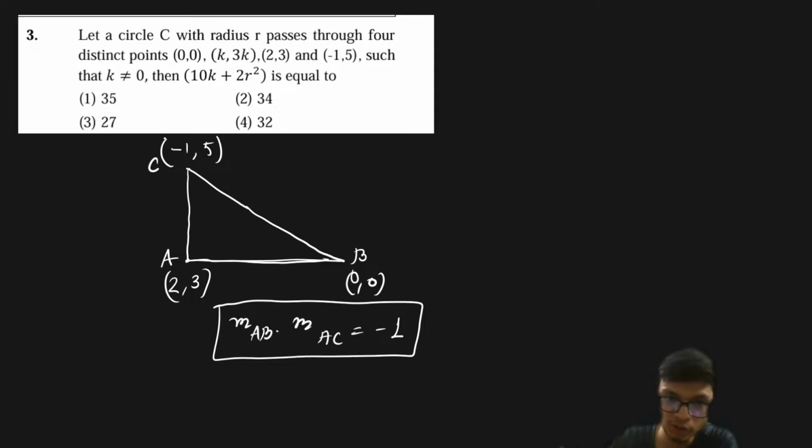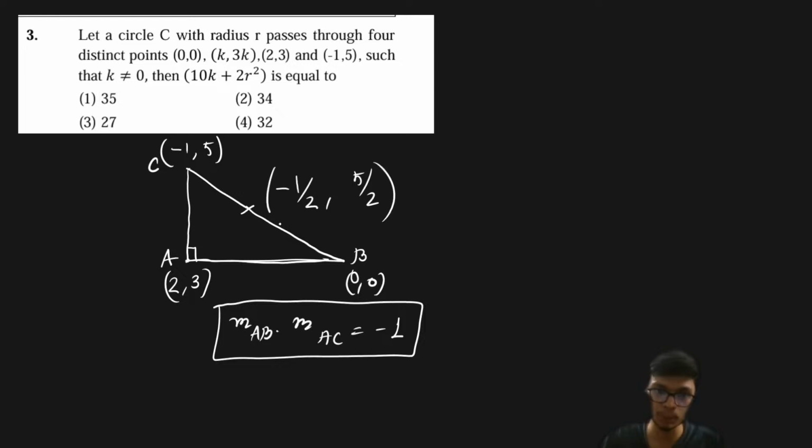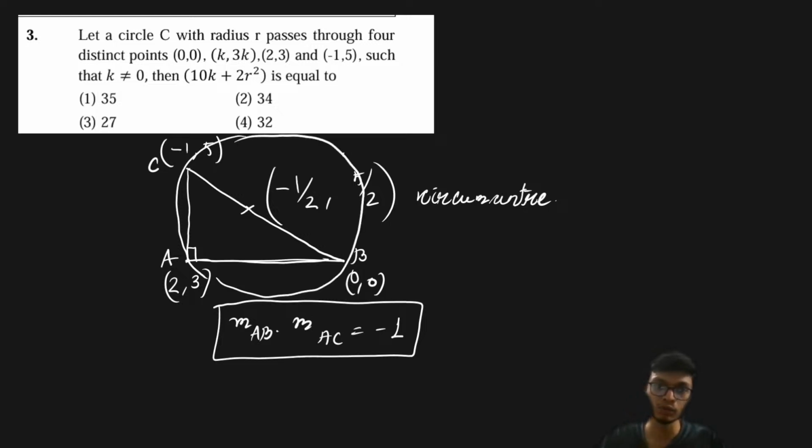Now for this particular triangle, since it's a right angle triangle, it is very simple to find the circumcenter, that is the midpoint of the line BC. So the circumcenter is going to be (-1/2, 5/2). Once I find the circumcenter, that is going to be the center of the circle passing through all the points, and it is also passing through the point (k, 3k).